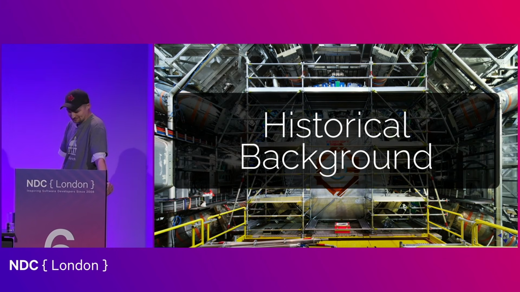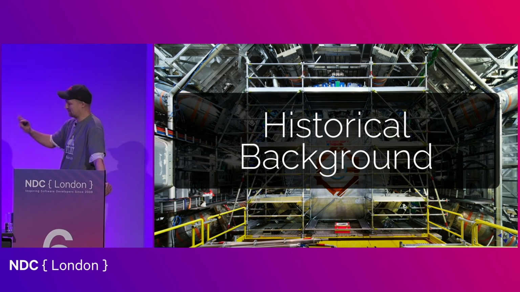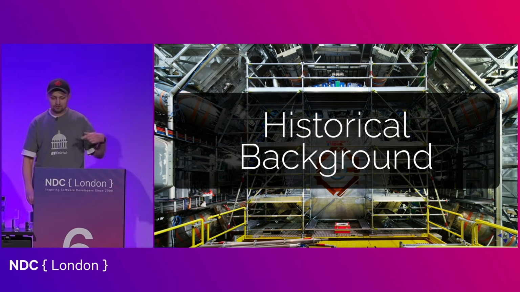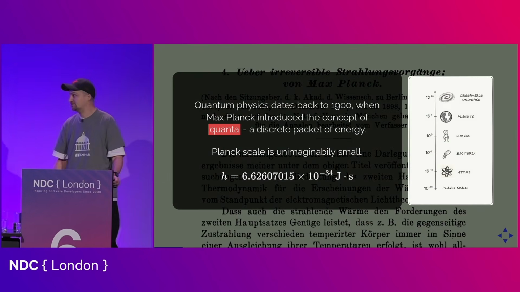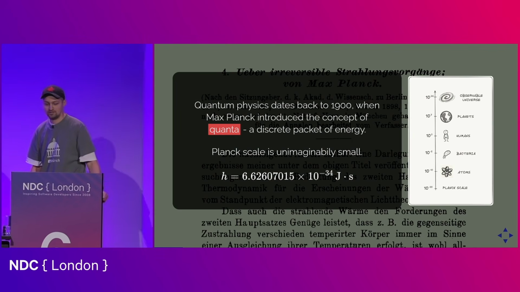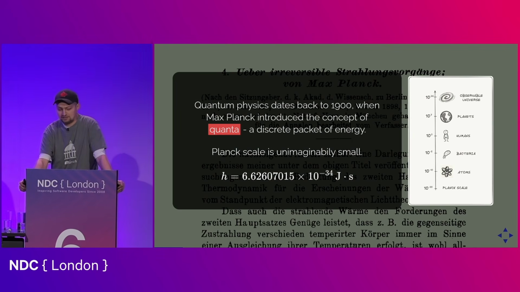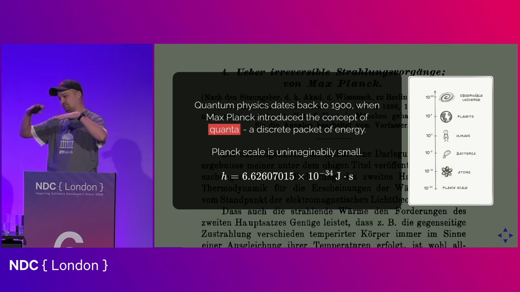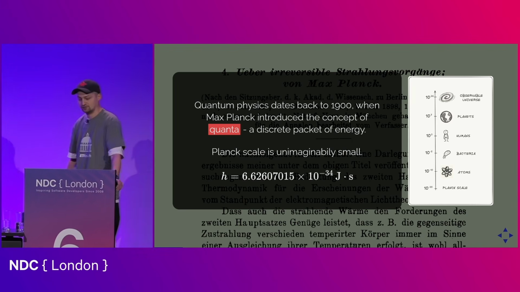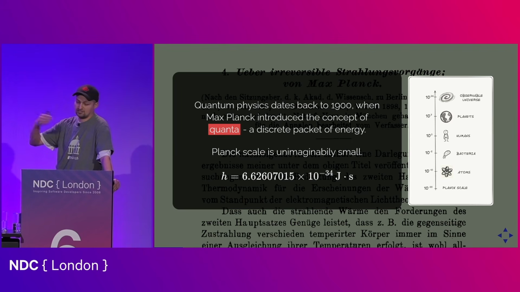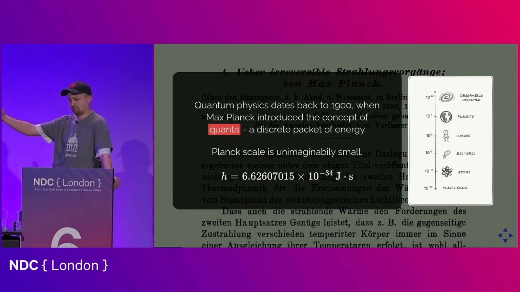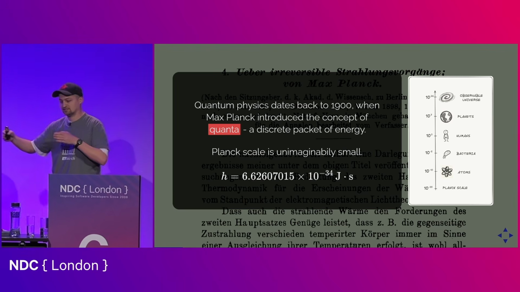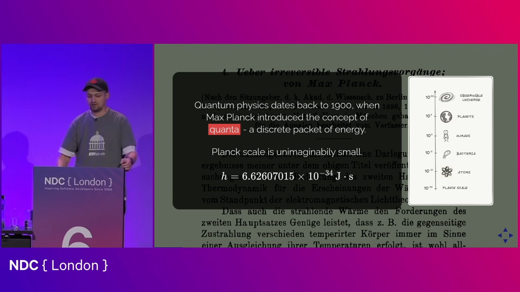All right, so let's start by looking at a little bit of a historical background just to set the stage. So quantum physics as a field dates back to year 1900 when Max Planck introduced the concept of quanta. I mean, he didn't call it that way, but that's when the concept was born. And he was working on a problem that was called the black body radiation problem. And basically, in order to fit together the experimental data and the mathematics of the whole thing, he no longer could treat energy as this continuous, free-flowing thing. Energy had to come in discrete packets. And that's when the concept of quanta was born.